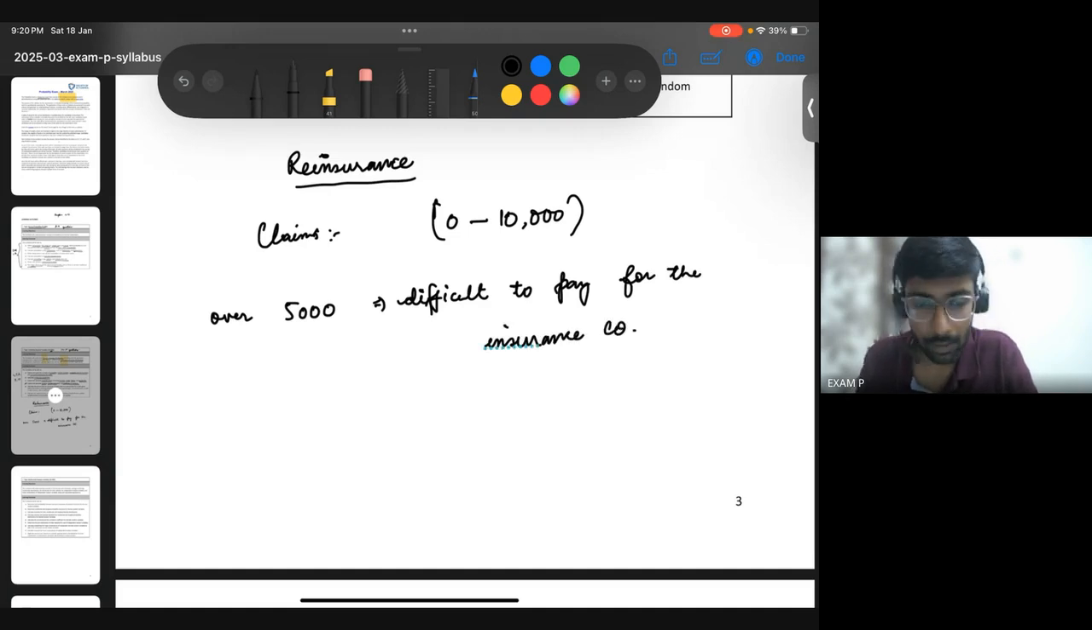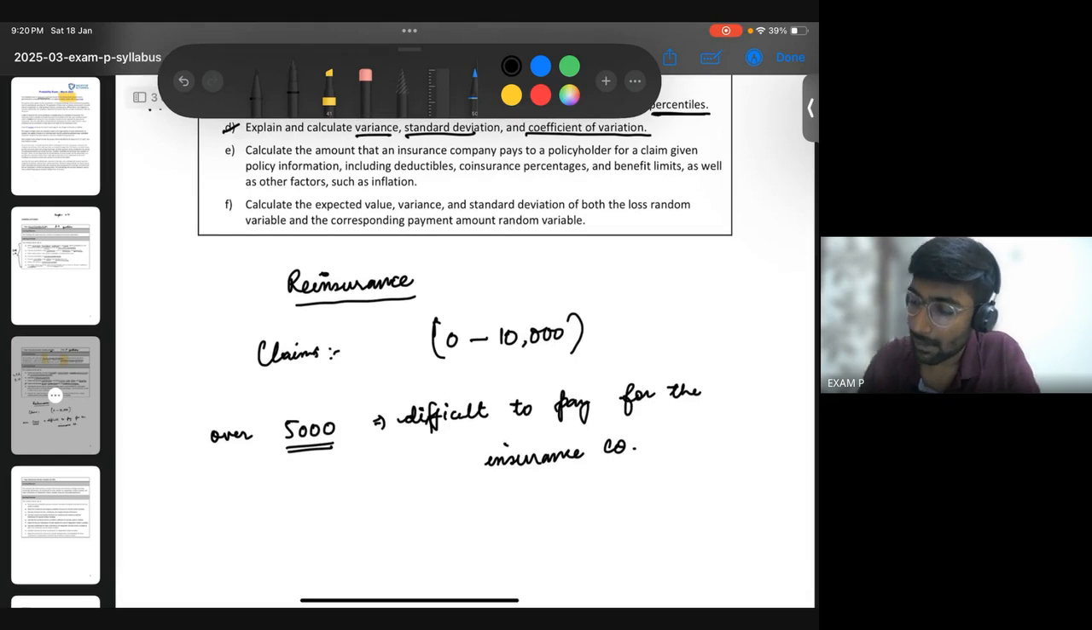Now, in order to avoid these payments over 5,000, that company can go back to the reinsurance company. There is something called reinsurance. As the name suggests, it's an insurance to the insurance company. Hence, it's a reinsurance. One more insurance, like it's a reinsurance. Insurance to the insurance company.